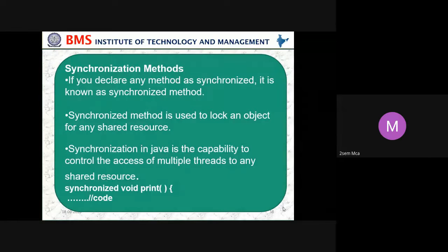Synchronized method: if you declare any method as synchronized, it is known as a synchronized method. A synchronized method is used to lock an object for any shared resource. Synchronization in Java is the capability to control the access of multiple threads to any shared resource.